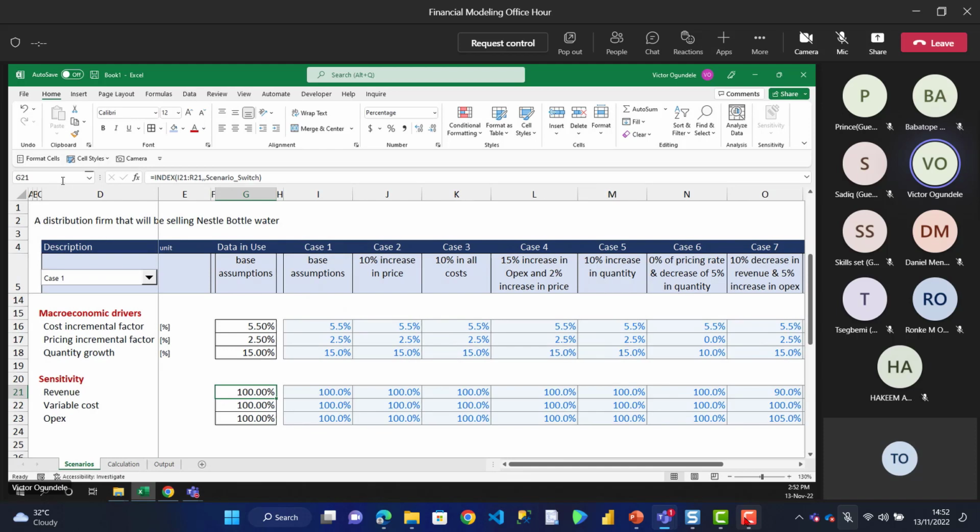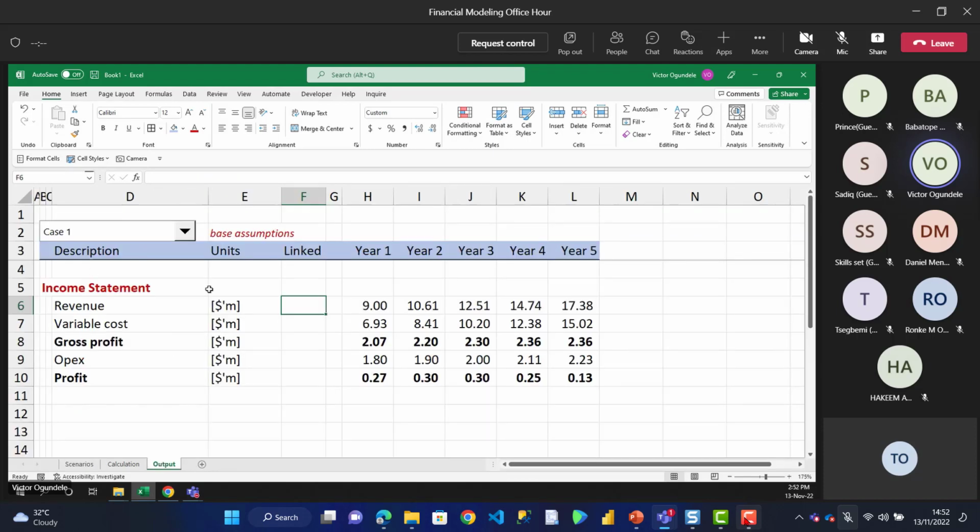So here, I'll come to my name box, and I'm going to call this my ref scenario or sensitivity. So maybe my ref sense. This will be for variable cost, so my variable cost sense. Then for my OPEX, we just call this my OPEX sensitivity.